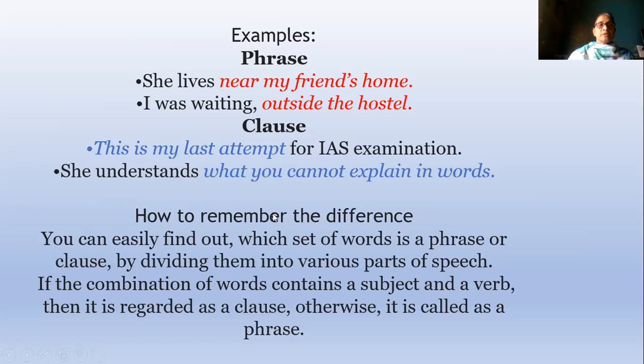How to remember the difference? You can easily find out which set of words is a phrase or a clause by dividing it into various parts of speech. I think you know the parts of speech. How many parts of speech are there? Eight: noun, pronoun, adjective, preposition, interjection, conjunction, verb, adverb. If the combination of words contains a subject and a verb, then it is regarded as a clause. Otherwise, it is called a phrase. I already explained that part to you.